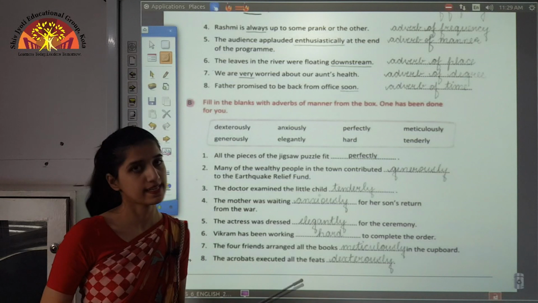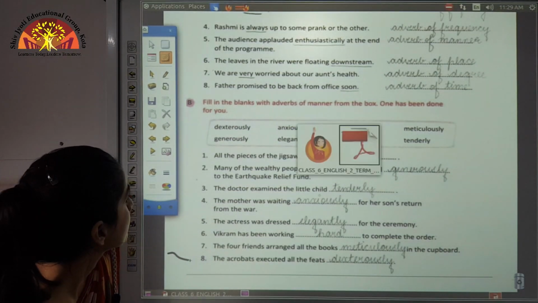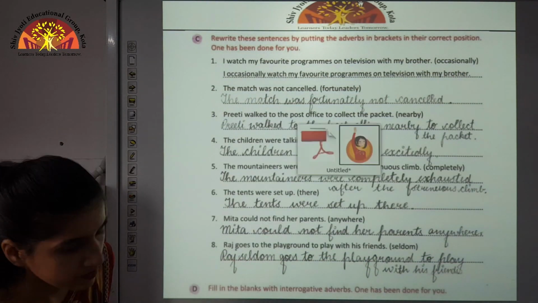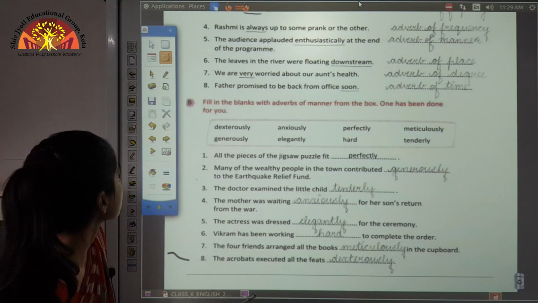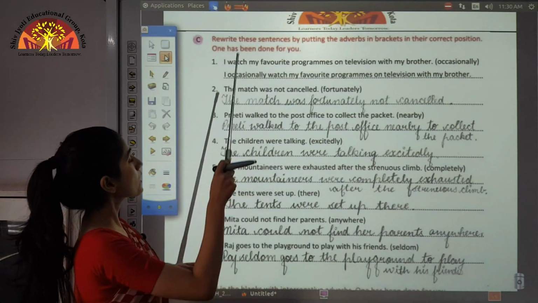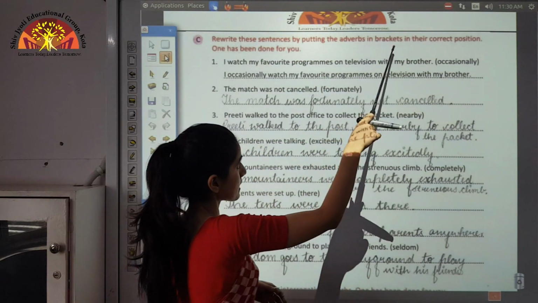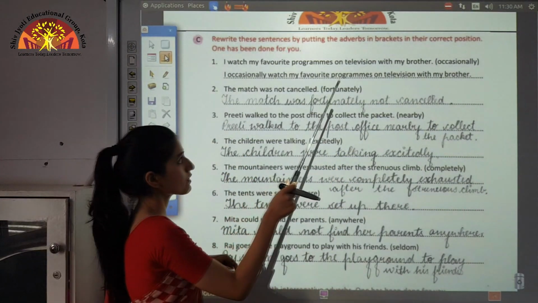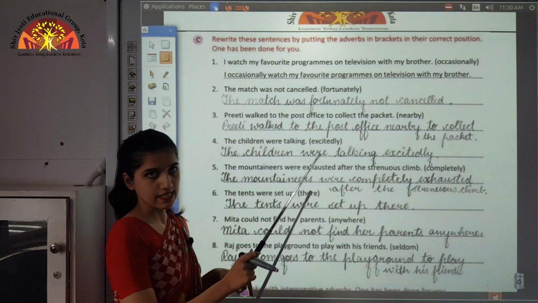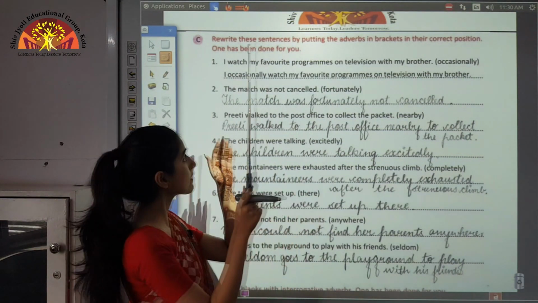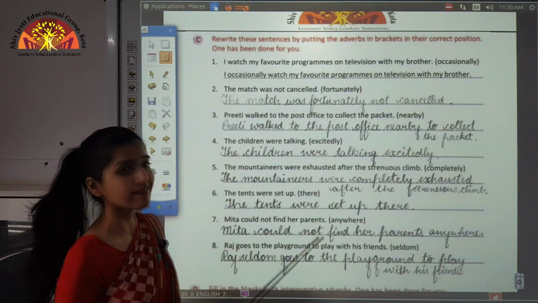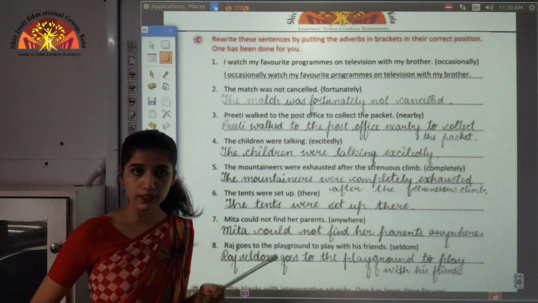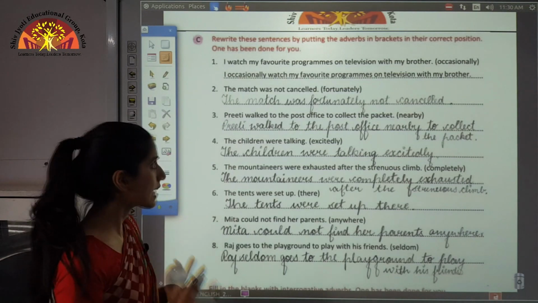Now moving further to your next exercise. Exercise C. Rewrite these sentences by putting the adverbs in brackets in their correct position. Okay, so we are given some adverbs with the sentence. We have to put these adverbs in the correct place in the sentence and rewrite them again. Okay, so this is what we have to do. I am taking your second example, that is, the match was not cancelled.